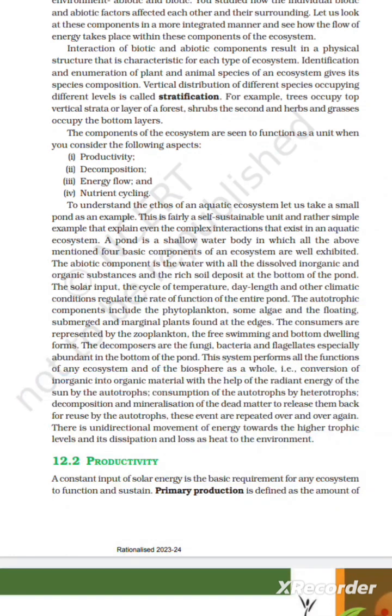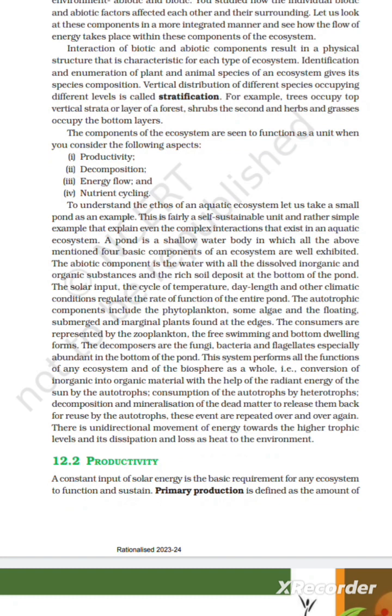Conversion of inorganic into organic material with the help of radiant energy of the sun by the autotrophs. Consumption of the autotrophs by heterotrophs. Decomposition and mineralization of the dead matter to release nutrients back for reuse by the autotrophs. These events are repeated over and over again. There is unidirectional movement of energy toward the higher trophic levels and its dissipation and loss as heat to the environment.